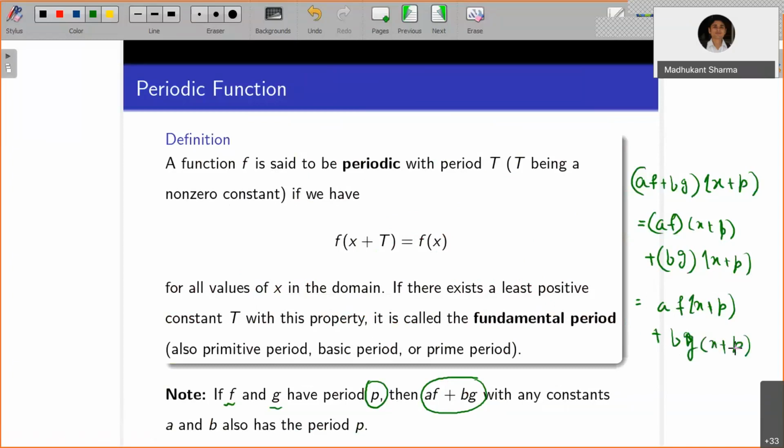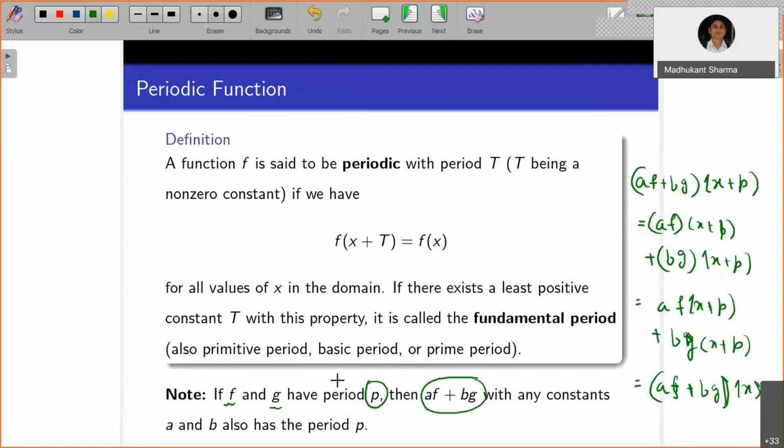Now, since both functions have period p, f of x plus p is f of x and g of x plus p is g of x, so rewriting, we get a f of x plus b g of x. This shows that if two functions share the same period, then their linear combination will also have the same period.